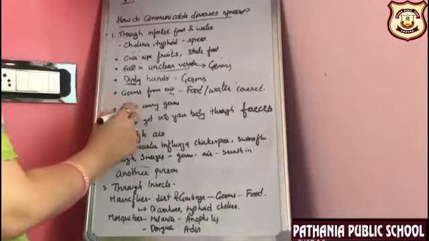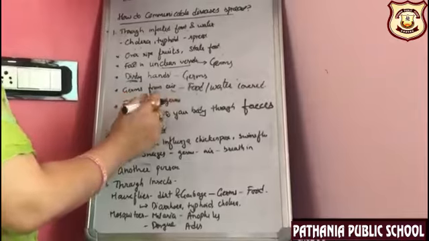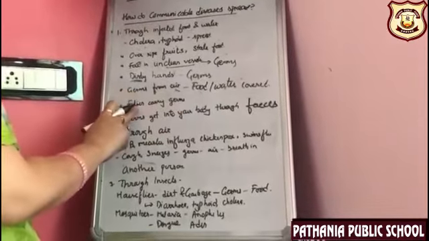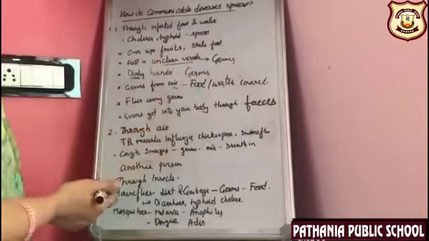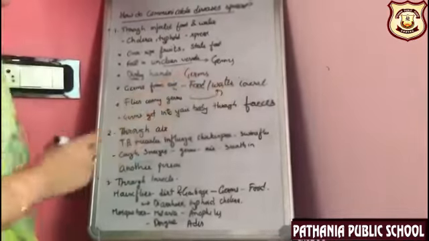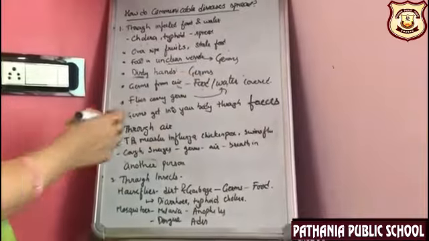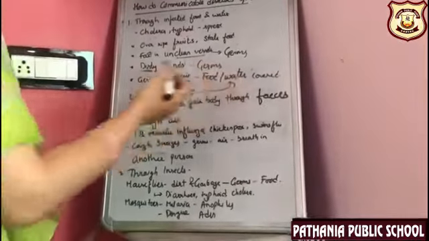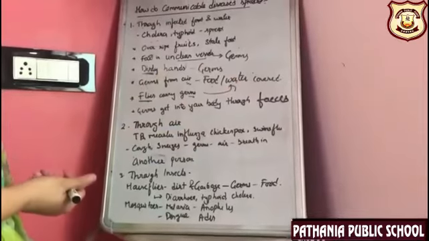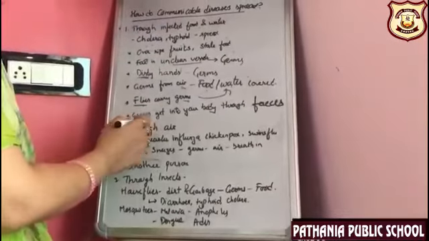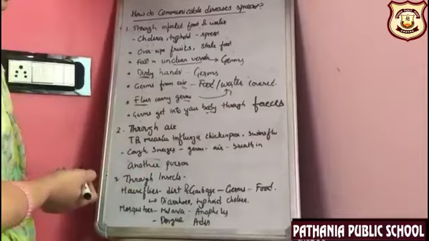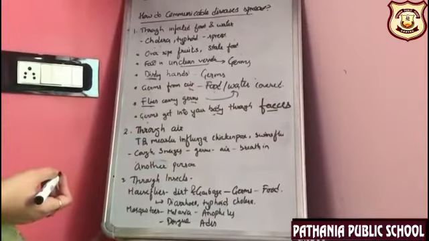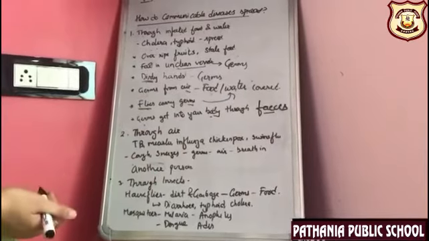Now there are various flies that carry germs, and when these flies sit on our food, they transfer such germs onto our food. So what can we do there? We can cover our food and water so that the flies do not sit on them and do not pass the germs on to our food. Now the last point of this is, germs can get into our body through feces. So we must always wash our hands after coming from the bathroom.